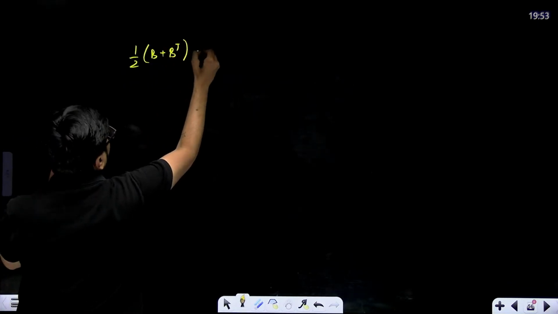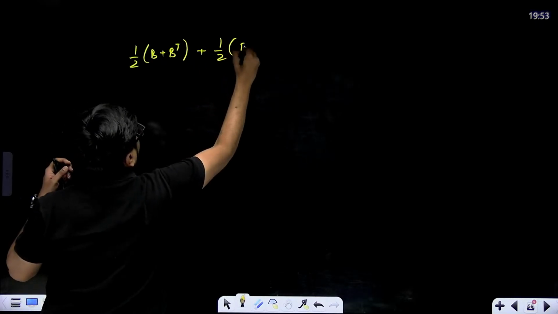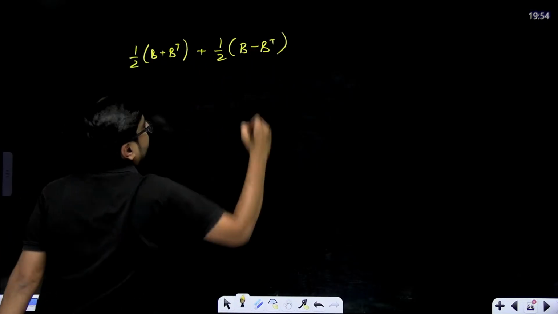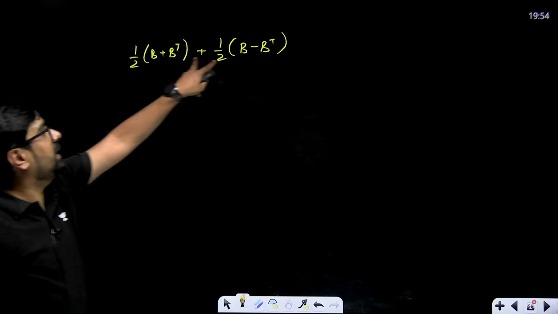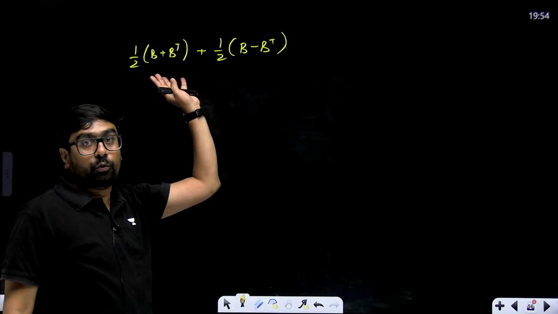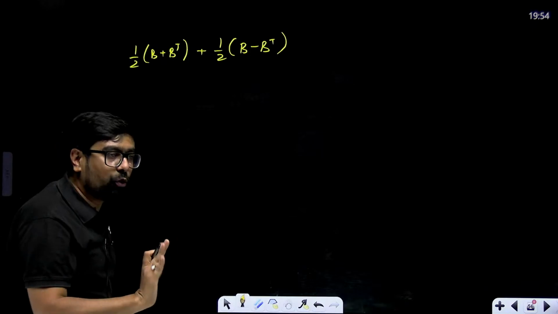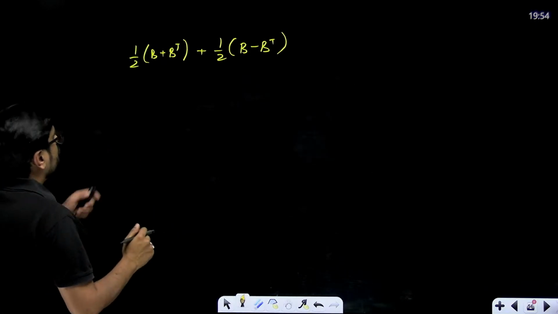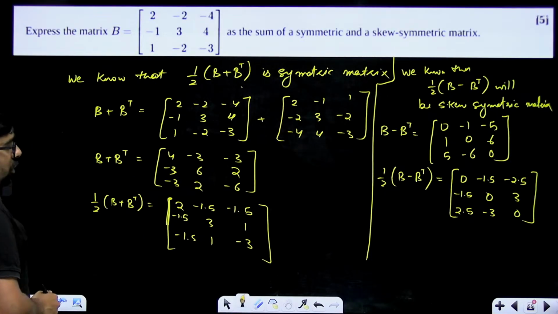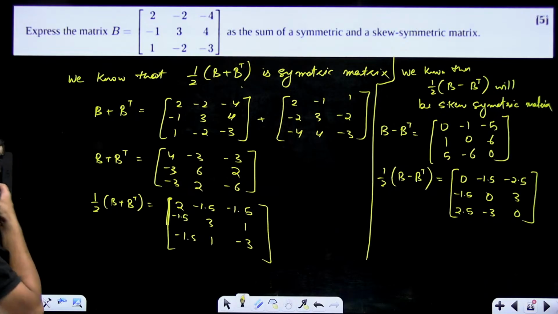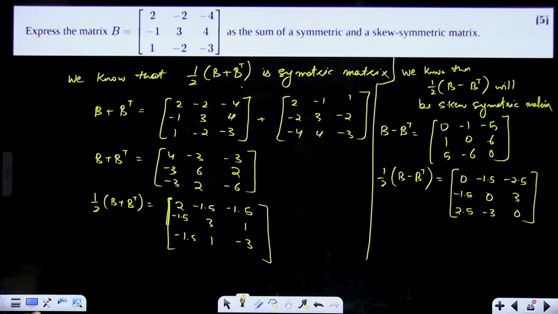This is symmetric, this is skew-symmetric. We have already proven that, and here also you can directly write it. You don't need to prove this part separately. So half of B plus B transpose is 2, minus 1.5, minus 1.5, or we should have taken half common only here. Why did we do this much?